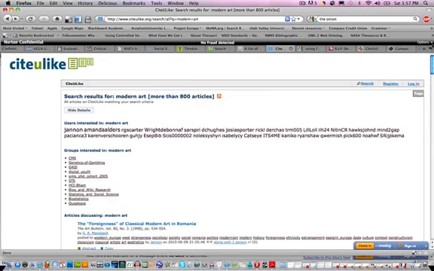Now again, this is just one way to use CiteULike, but I think it's one of the most valuable ways to use any social bookmarking site, to locate those users that really have consistently quality materials posted and to follow them, because then I'm not going to waste time looking at users that may get some really great things posted sometimes and then may post some things that either I'm just not interested in ever, or that are just really not what I consider to be appropriately academic sources for information.